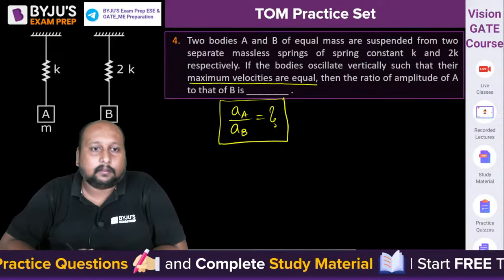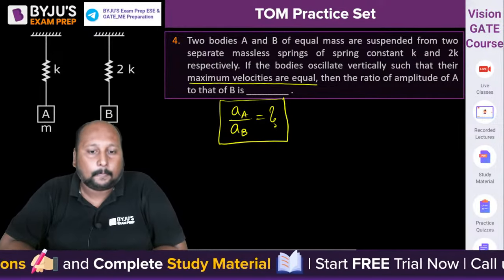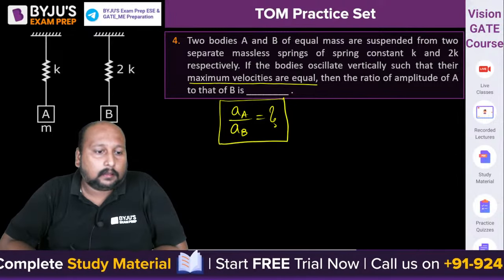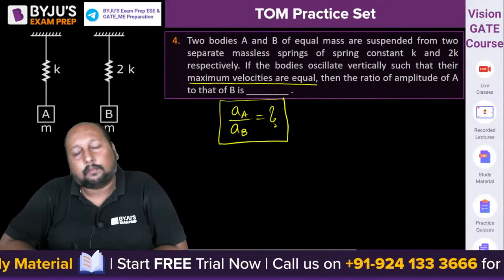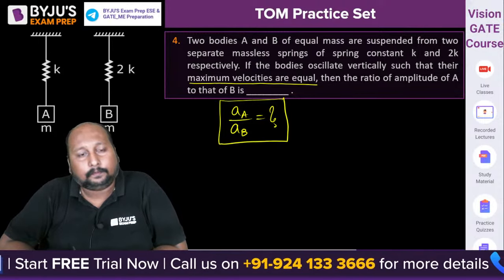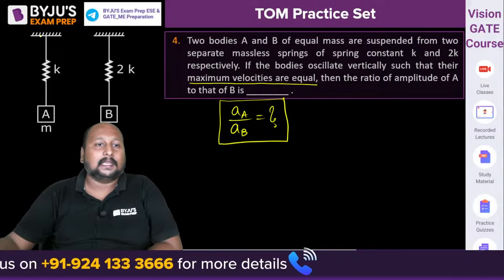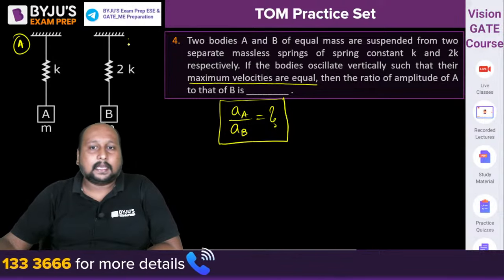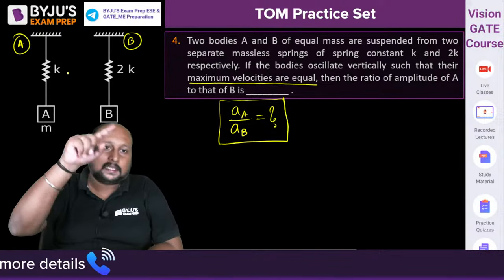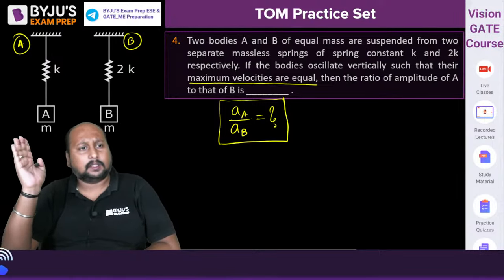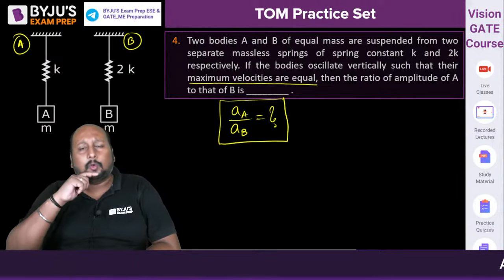0.5. Okay, there one answer is 0.5. Anyone else? Many are going with one option, one is going with 0.5. Anyone else who can tell me? अच्छा, tell me one thing. What would be the value of omega n for both cases? Let's say this is case A, and this is case B, right? Case A and case B have the same masses attached, so you have to tell me the value of omega.